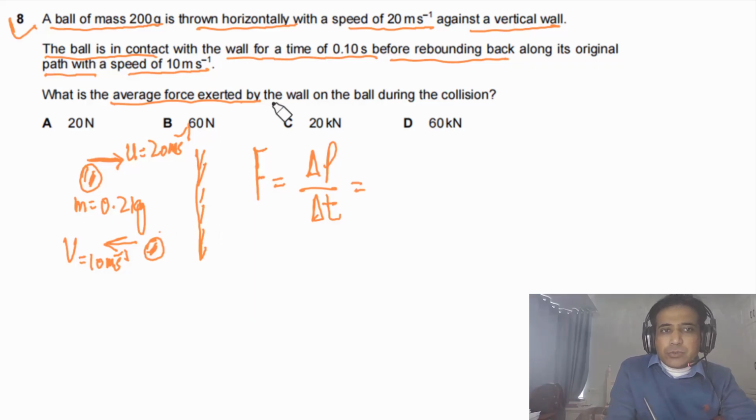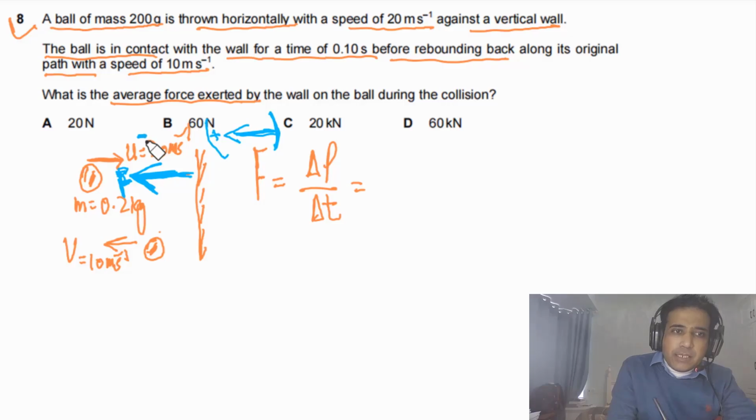In this case we need to understand the force exerted by the wall on the ball. So the force on the ball by the wall will be in this direction. This is the direction of the force on the ball. So we will take to the left as positive. This is a very important point. It means this one is negative and this one is positive.